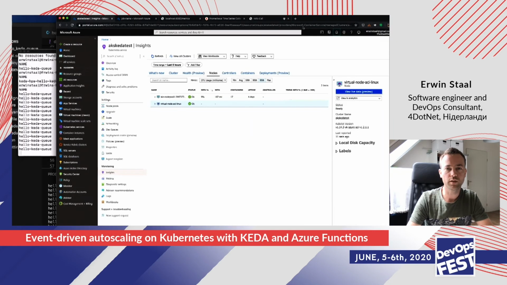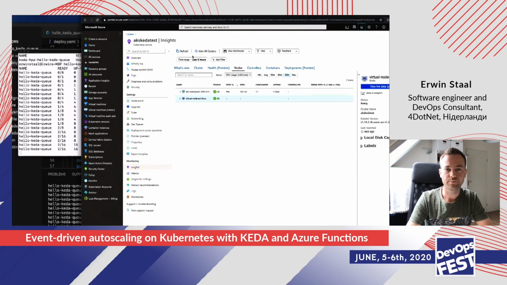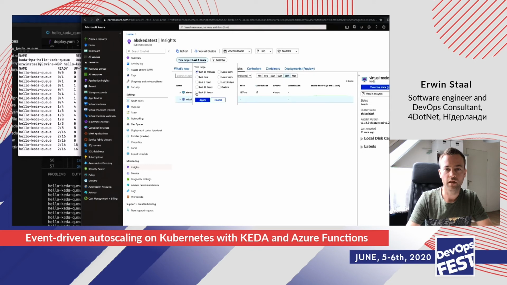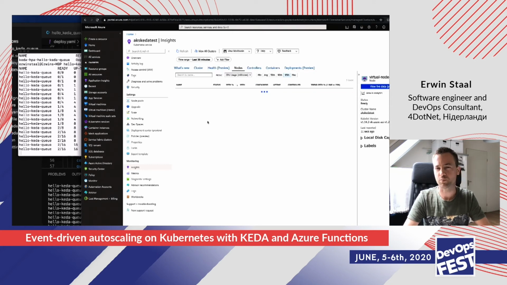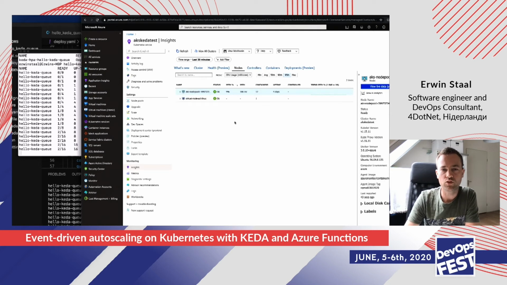So while that's going, let's have a look in AKS here. Sometimes this portal isn't that quick, so it might not work this time. But if we have a look at the nodes here, then you can see that it indeed started adding one container here to the virtual node, and there are already 17 on AKS, and that's the default. That's the default containers running there.